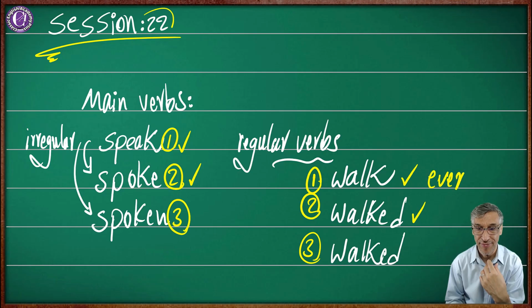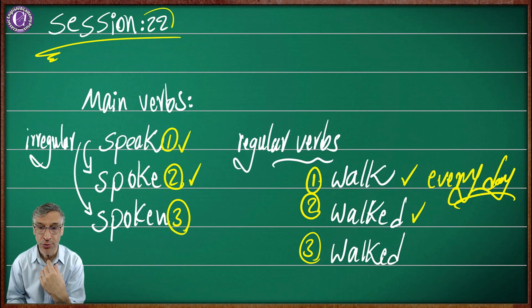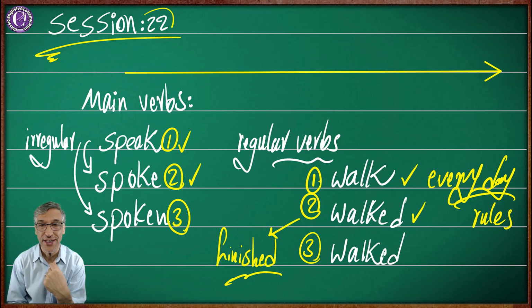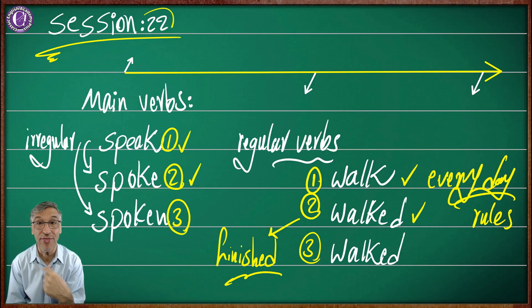It is everyday something like rules, well, of organizations. Well, we talk about the past. Finished. They finished. We have no connection with them. It's over. Now we are going to talk about the future. Do you remember? I drew you a line. It is called a timeline. Yes, of course. And the timeline just shows things in different forms. Do you think that you remember it? Yes, of course, we do. We talked about the past, now, and the future.